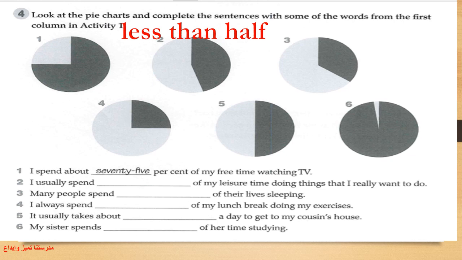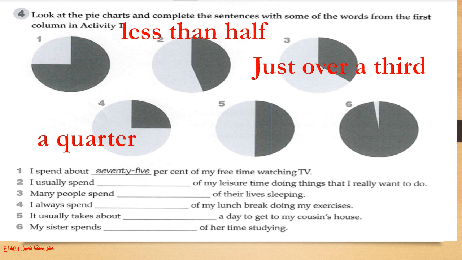Number 3, look at the black color here. Many people spend of their lives sleeping. Just over a third. Yes. 4, look at the black section, black part. I always spend of my lunch break doing my exercises.